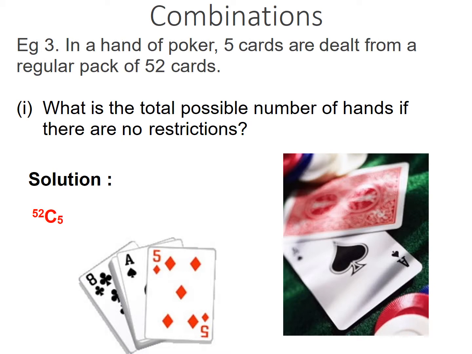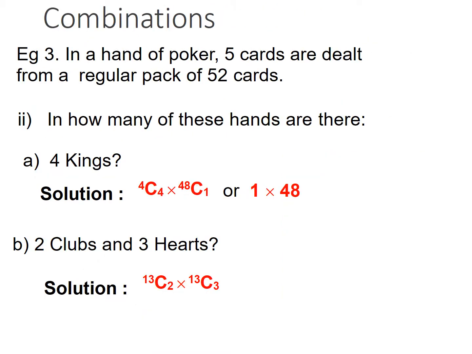So we'll go for another few combinations. In a hand of poker, 5 cards are dealt from a regular pack of 52. In how many are there 4 kings? Only 4 kings are there. If it is so, 4 out of 4, 4C4. The balance is 1. It's very rare that you get 4 kings, and the next one is 48C1. So the second one is 2 clubs and 3 hearts. Clubs there are 13 cards, and hearts there are 13. So 13C2 multiplied by 13C3.